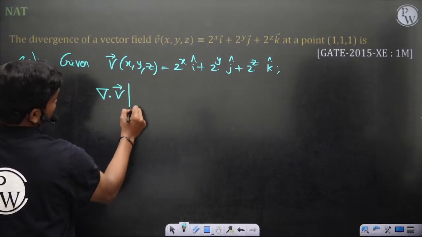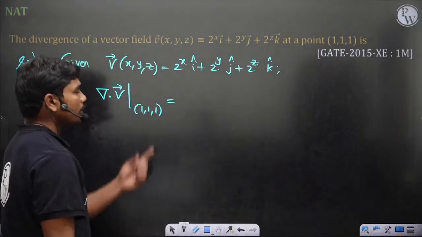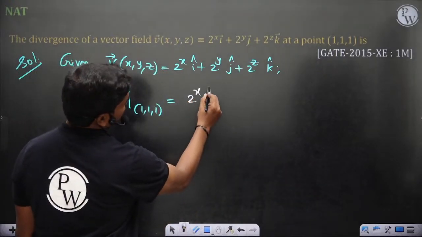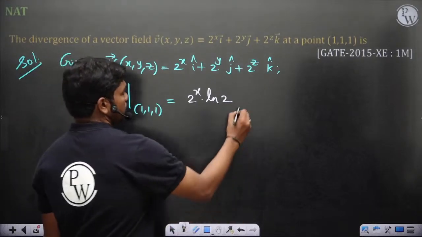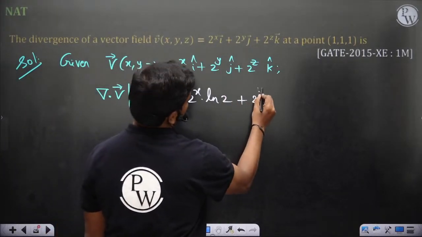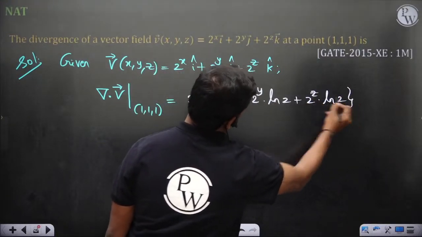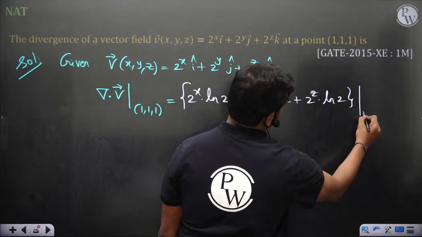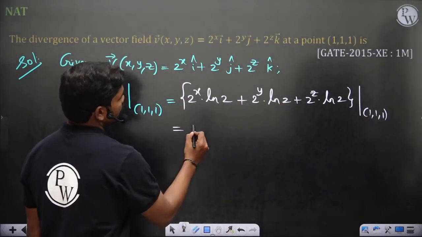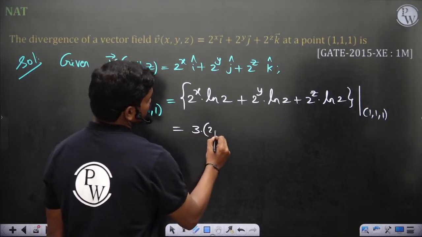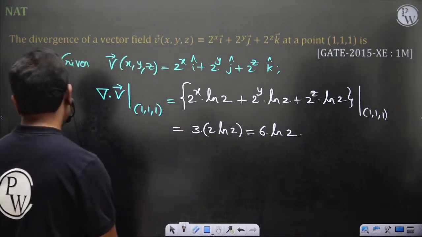Divergence of velocity at the point (1, 1, 1) is equal to, so how do you calculate the divergence? Dou by dou x of the first function. The derivative of a^x is a^x into log a to the base e. Plus dou by dou y of this. In fluid mechanics you have solved a lot of divergences already. Plus 2^z ln 2 at the point (1, 1, 1). If you put x = 1, y = 1, z = 1 in this equation, you have 3 times 2 ln 2. So 6 ln 2 is the actual answer.